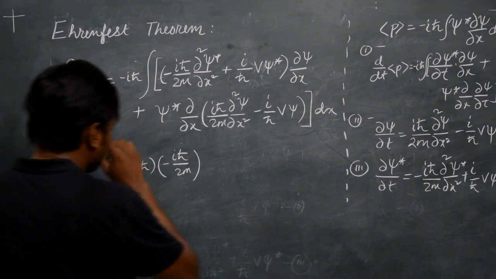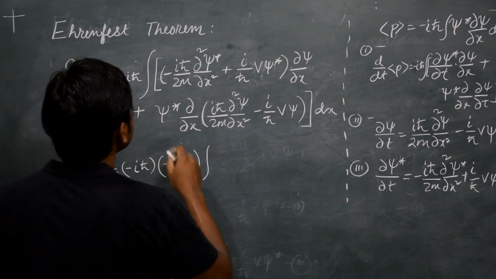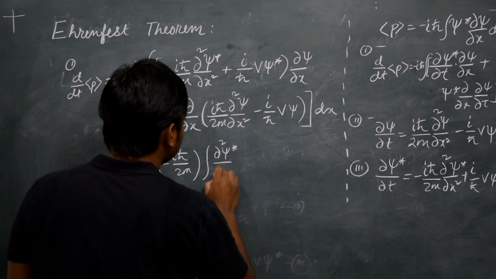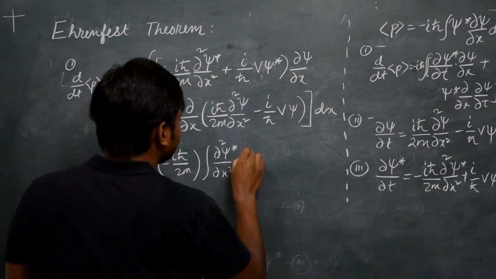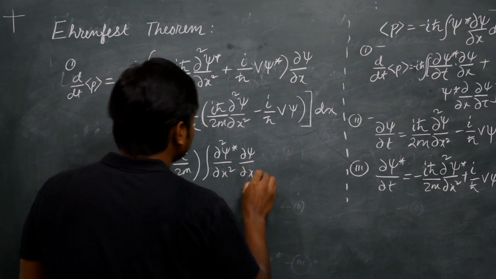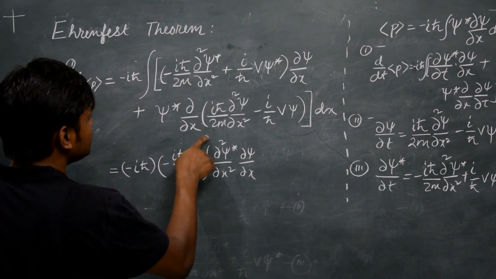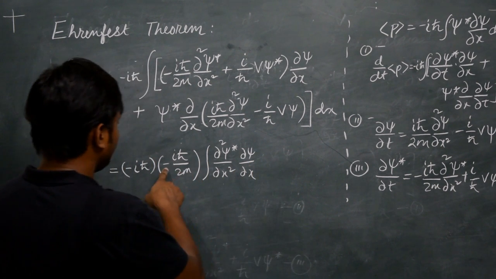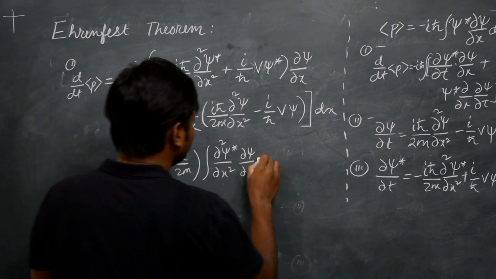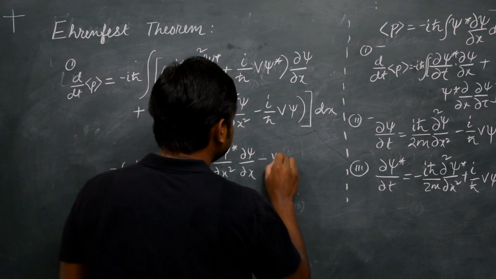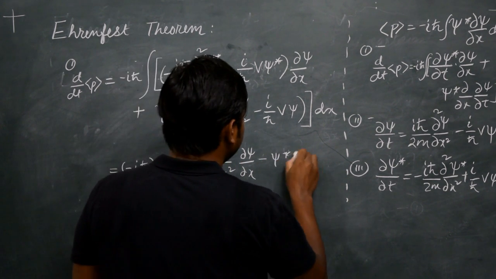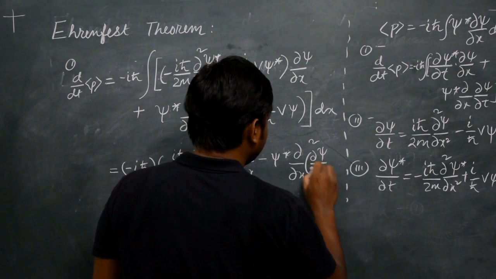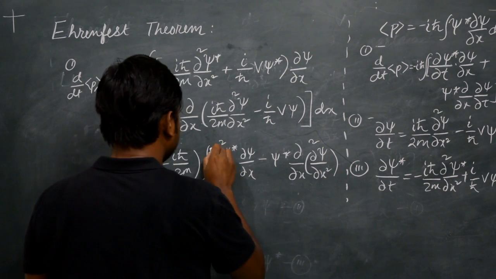In that case, this integral is going to contain del square psi star by del x square times del psi by del x, and I will also want this integral to contain this term, which is minus psi star del by del x of del square psi by del x square. So this is one integral.